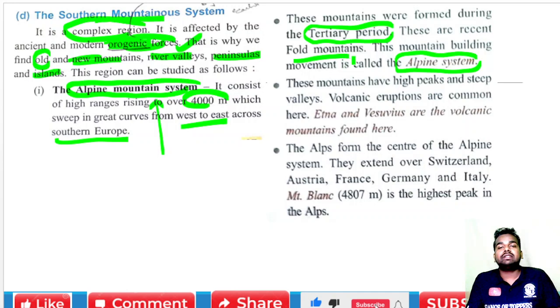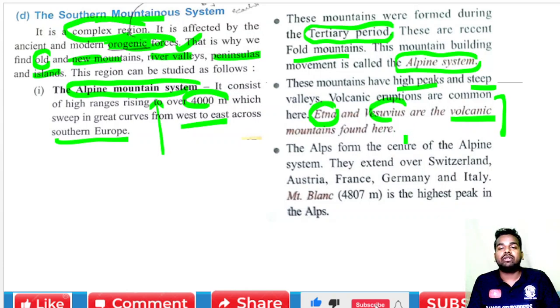And since these mountains are young fold mountains, they have high peaks and steep valleys, and volcanic eruptions are common. Mount Etna and Vesuvius are the volcanic mountains found here. Why? Because of orogenic forces, volcanoes come frequently here, and Mount Etna and Vesuvius are the volcanic mountains found here.